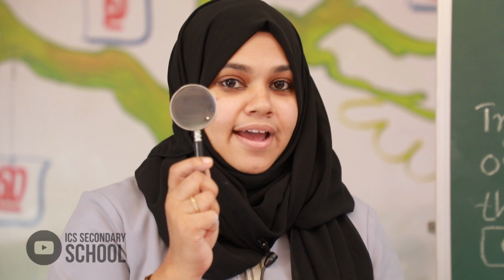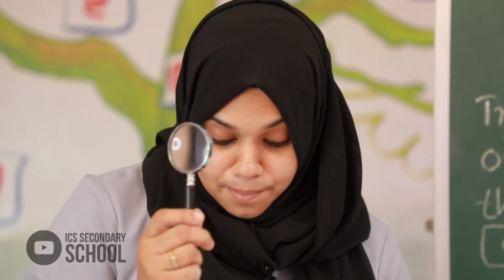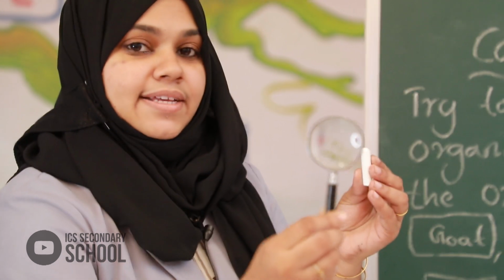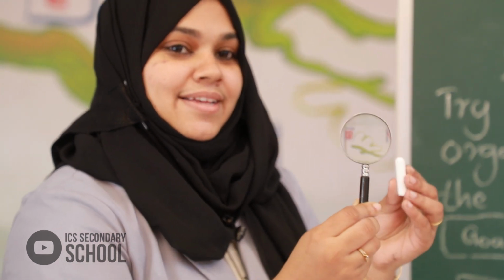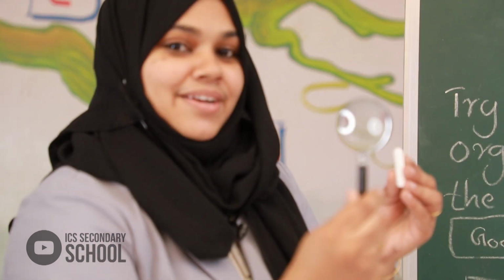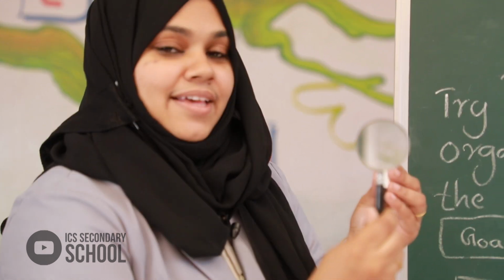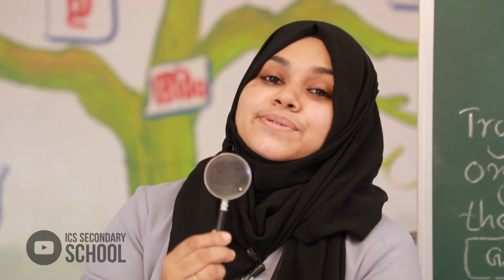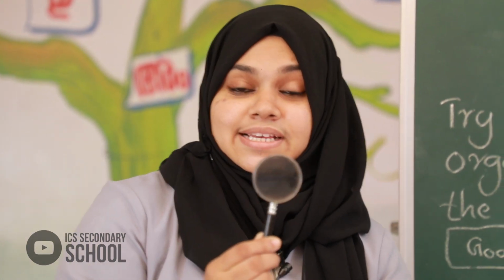It is used to produce a magnified image. Do you understand this? So, a hand lens is used to see organisms smaller than the ant.